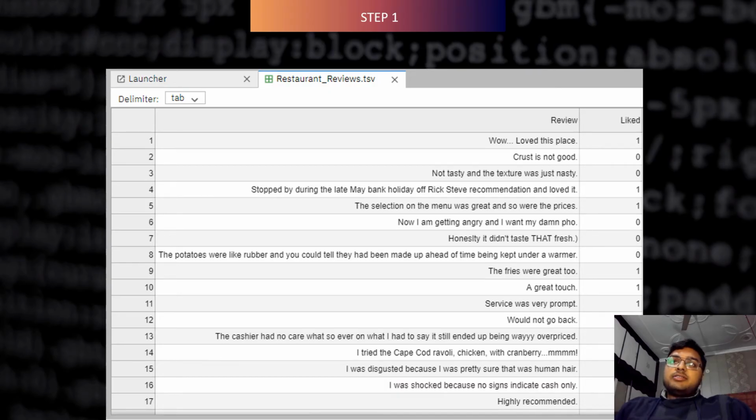So this is our dataset of 3568 entries about reviews. This is the reviews column, showing how people review the restaurant, and the liked column shows 1 or 0. 1 means they like the restaurant very much and 0 represents they do not like the restaurant. So this is our dataset.